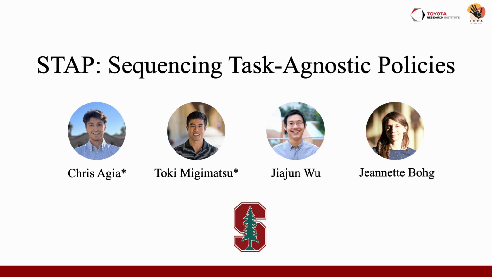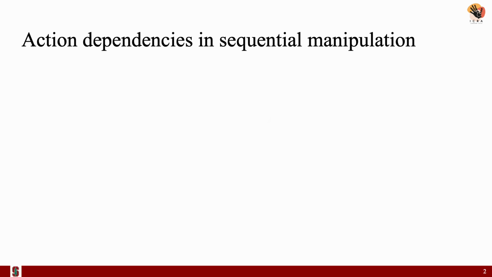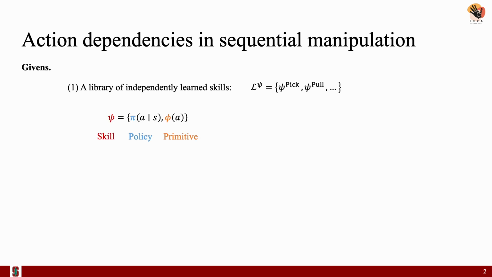We present Sequencing Task-Agnostic Policies, a framework for long horizon motion planning with learned skills. Consider the following problem. We are given a library of independently learned skills, where each skill consists of a learned policy and a parameterized manipulation primitive. When a skill is executed, a continuous parameter is sampled from its policy and fed to its primitive, which sends a series of motor commands to the robot.